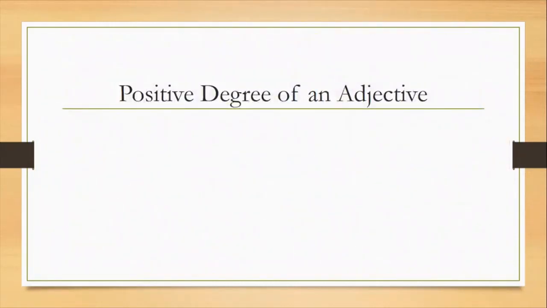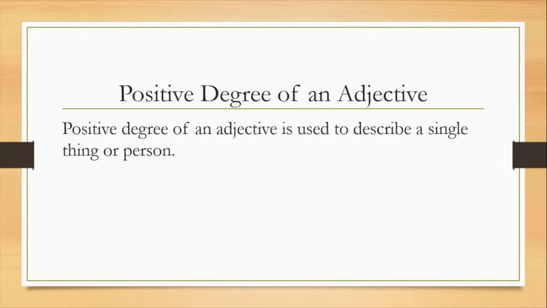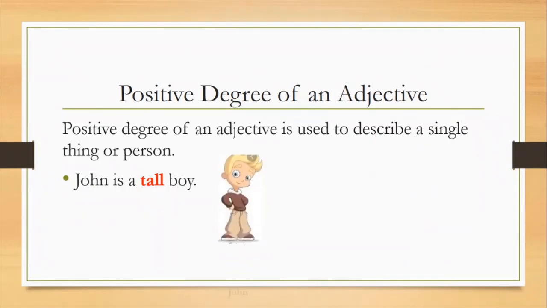So positive degree, how can we use the positive degree of an adjective? When we are talking about a single thing or a person, we use positive degree. For example, John is a tall boy. Here tall is an adjective. So here it is telling us the existence of the quality, that there is a boy who is tall.